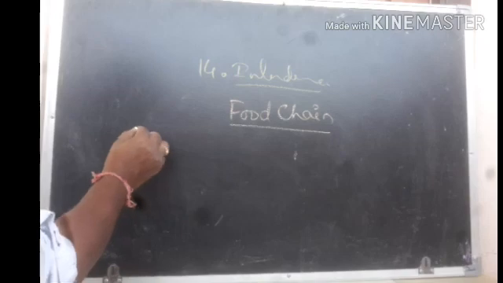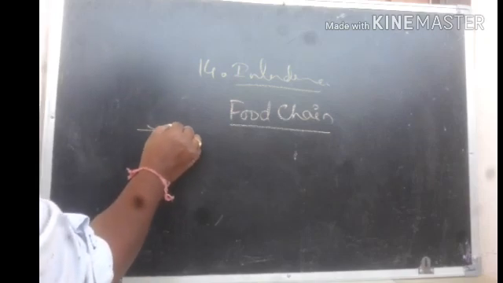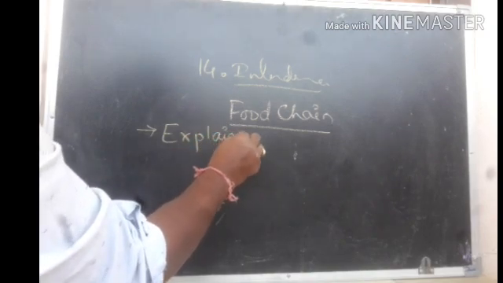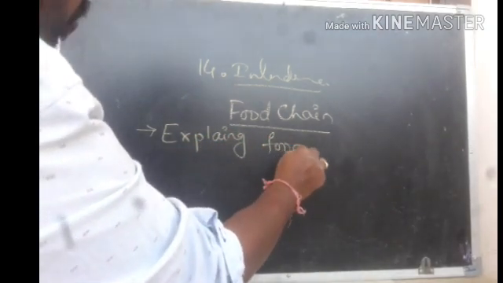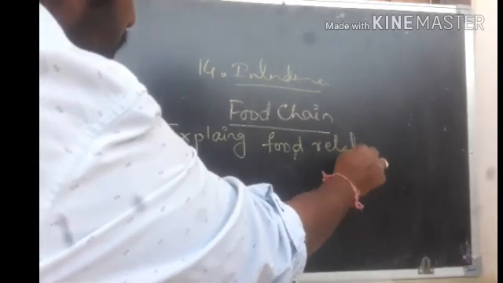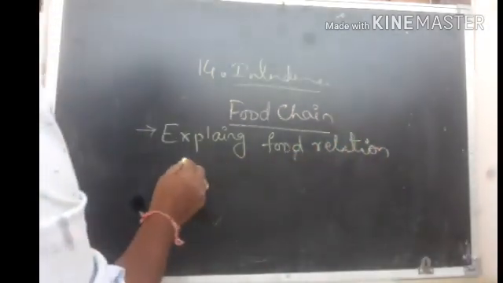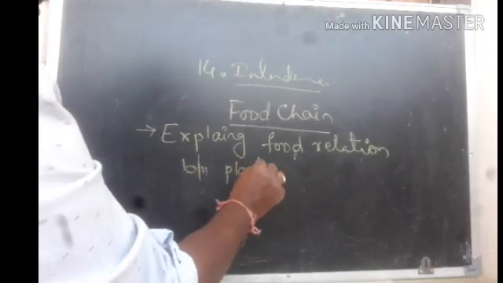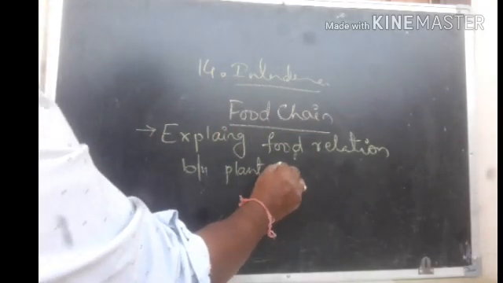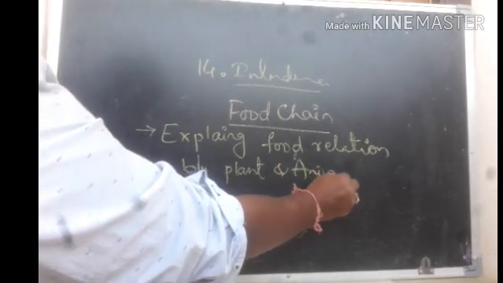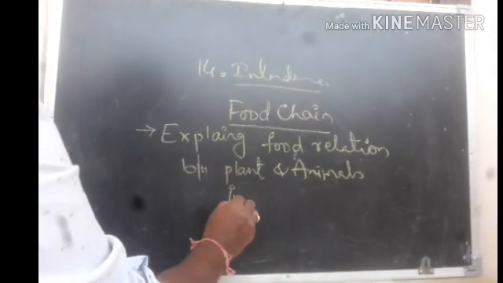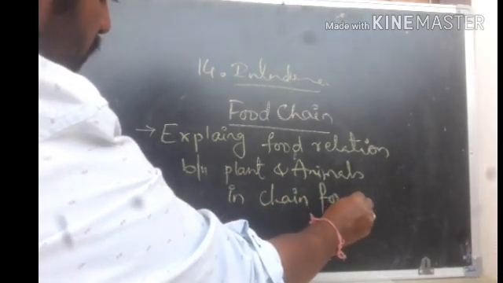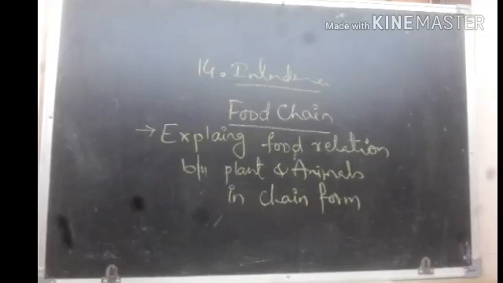So in fact we should write: explaining food relation between plants and animals in a chain form is called food chain.